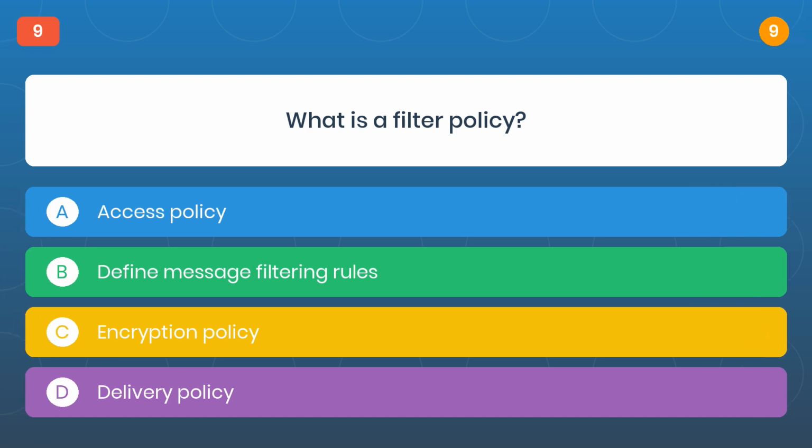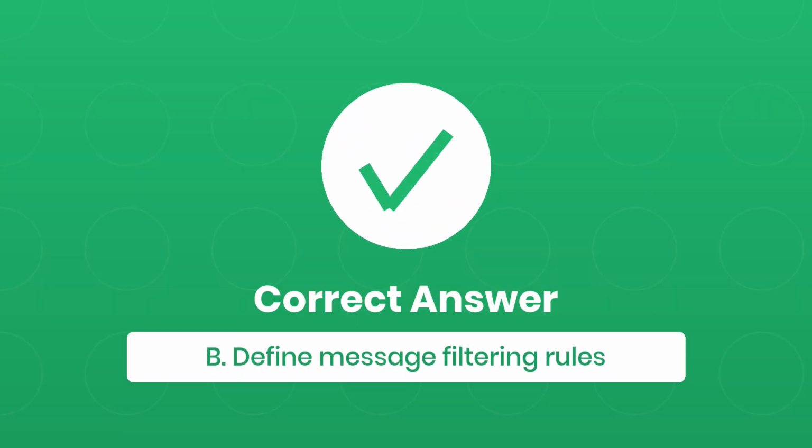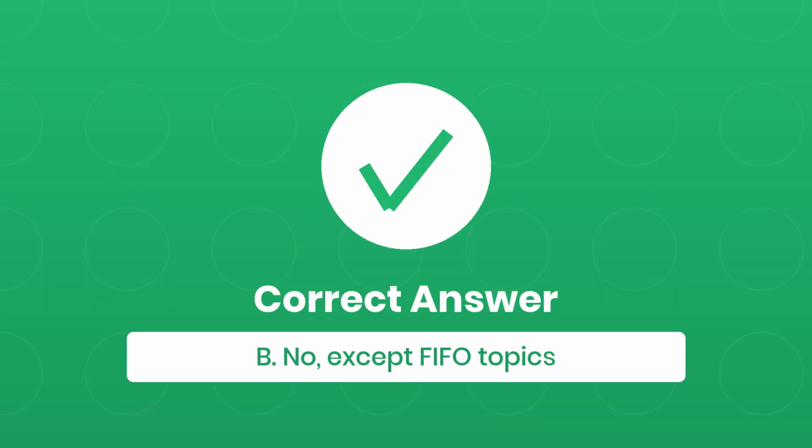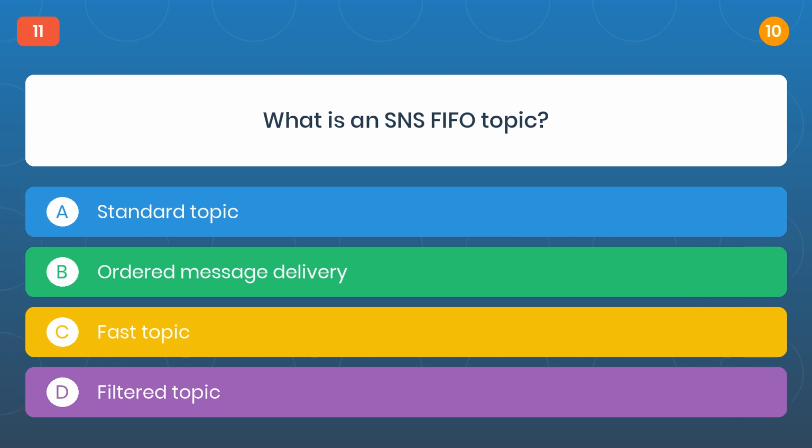Question 9. What is a filter policy? The correct answer is B. Define message filtering rules. Question 10. Does SNS guarantee message order? The correct answer is B. No, except FIFO topics.